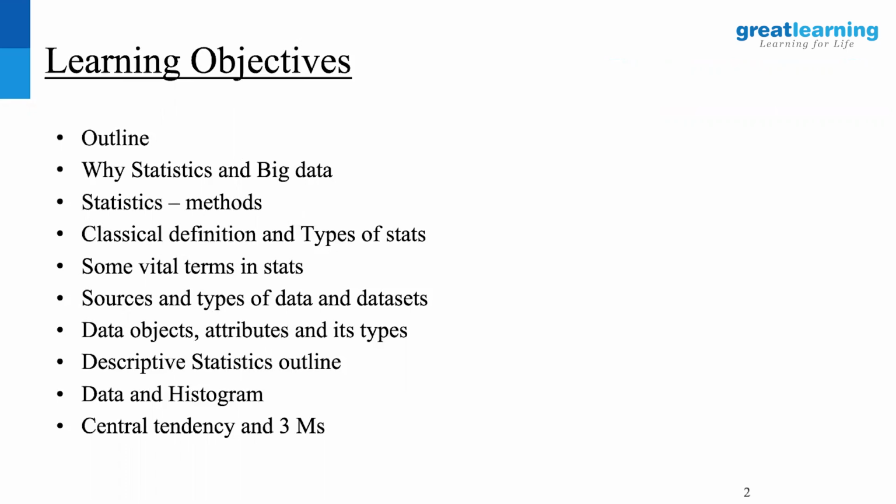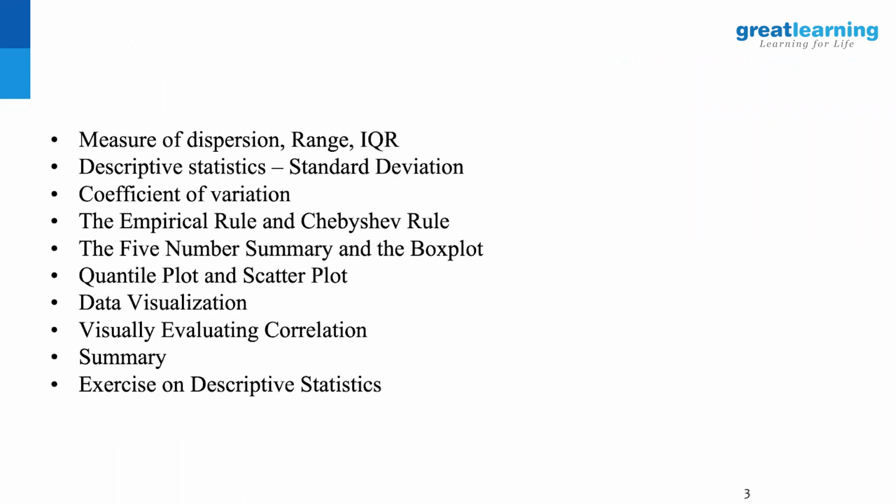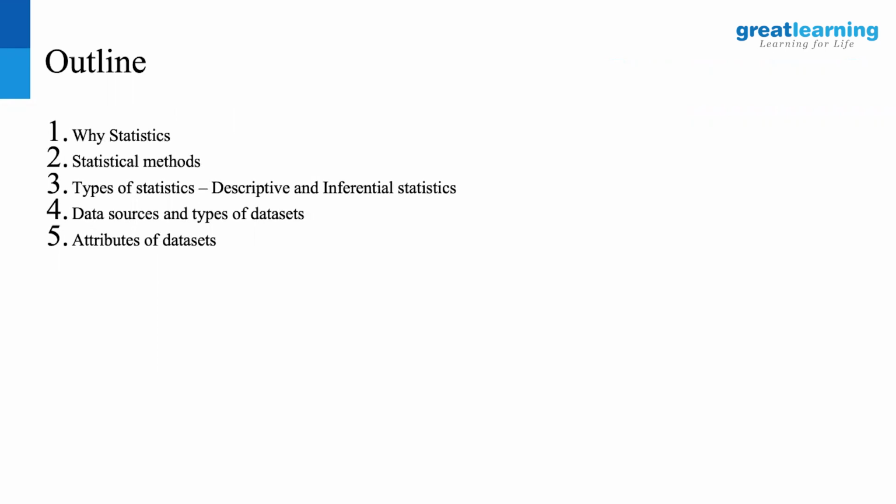Then central tendency, one of the most important concepts in statistics, a very basic concept of statistics. And the 3Ms, the measures of central tendency. Actually, there are 5, but 3 are the ones that predominantly we use. We'll touch upon that. Then what is dispersion all about? Then we get into descriptive statistics, coefficient of variation, and basically a summary of all the videos that you have seen, we can run through.